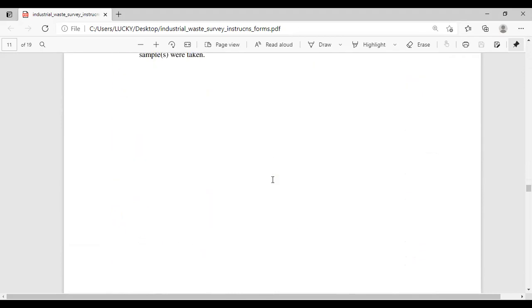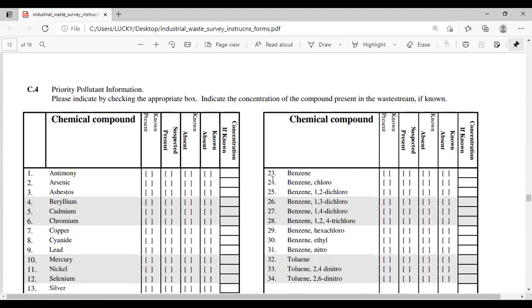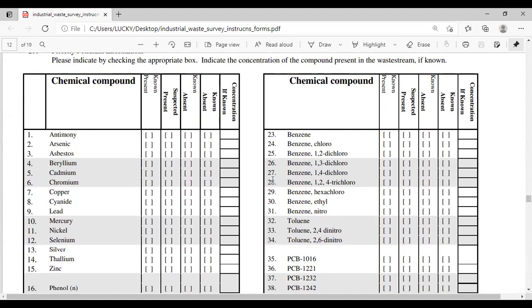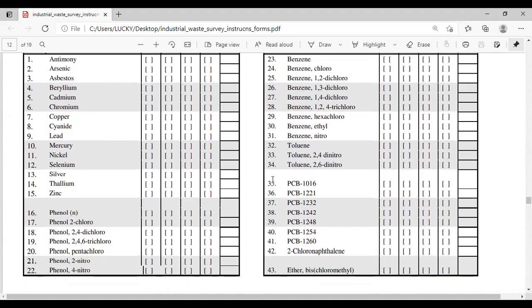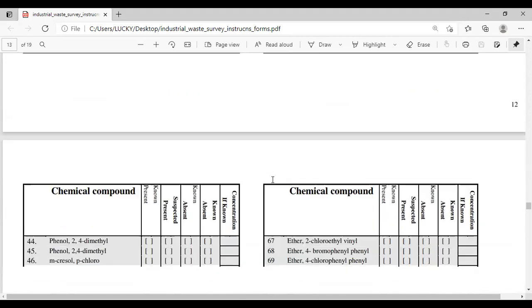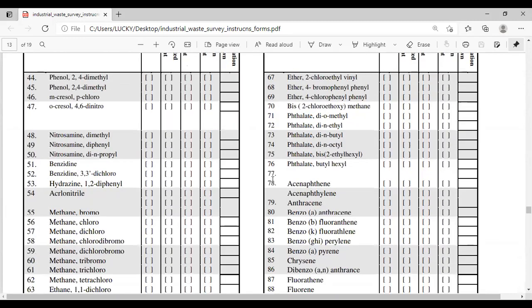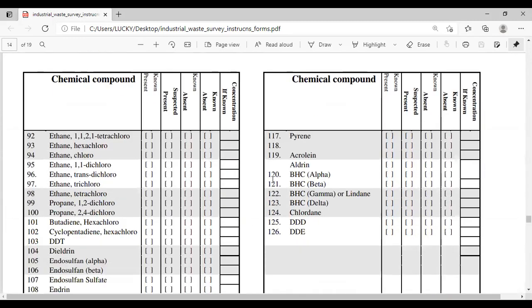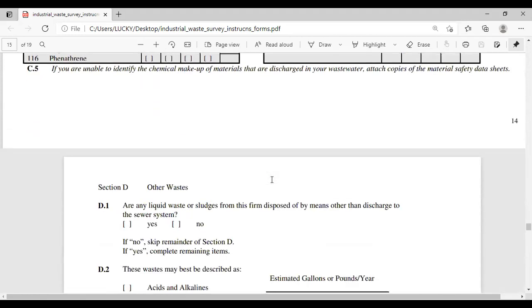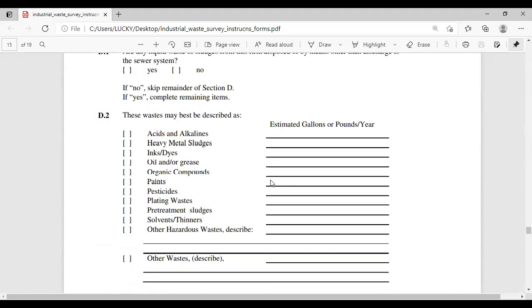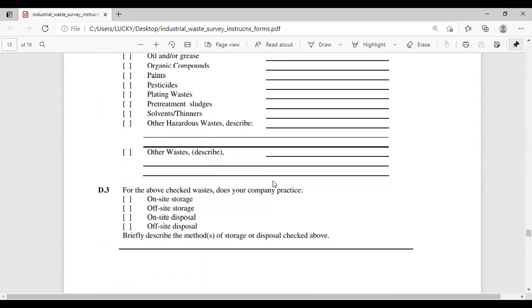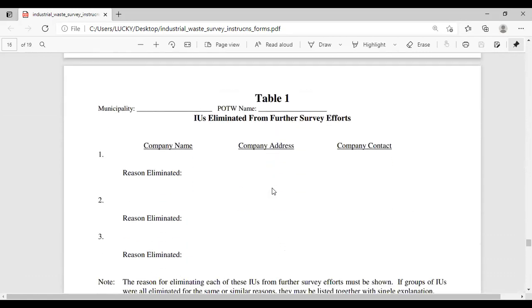These are all the parts or methods for conducting the wastewater survey or industrial waste survey, IWS. These are all the components to conduct the survey in all industries which produce industrial waste in the nation.